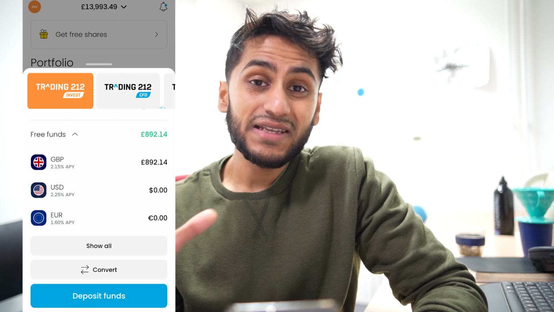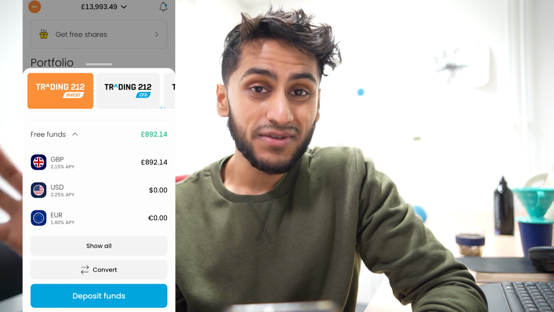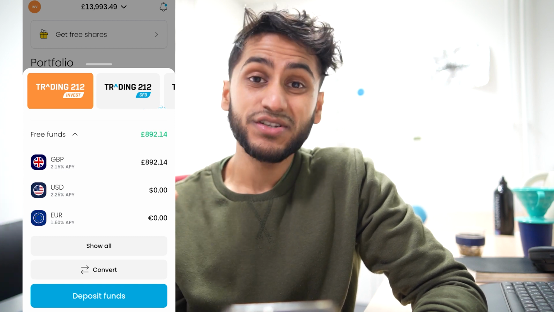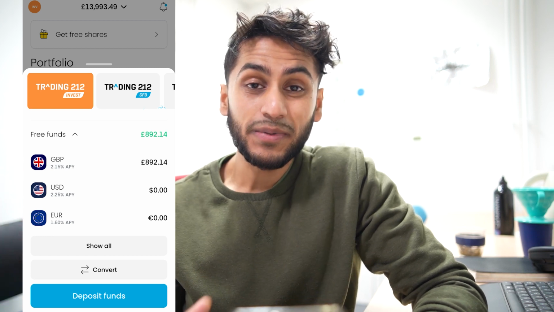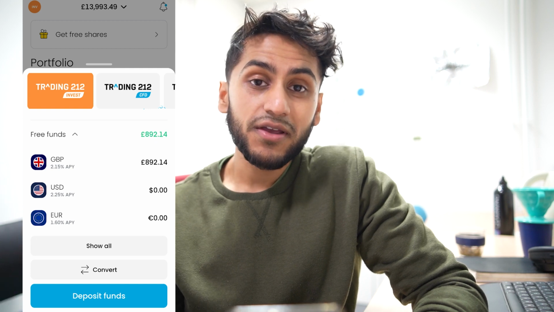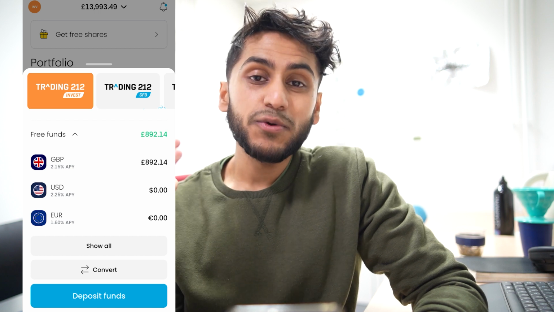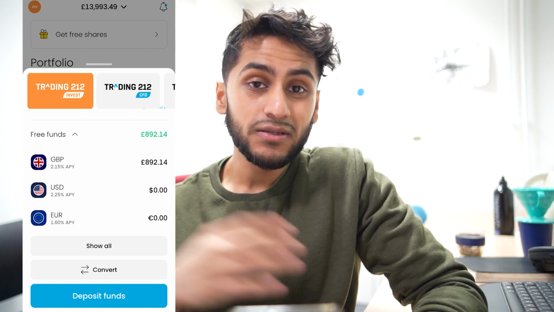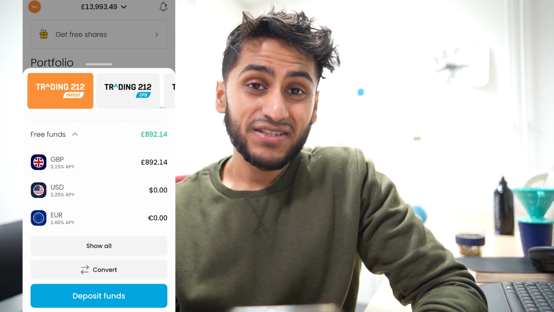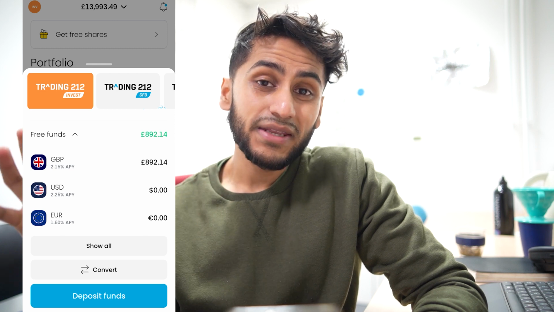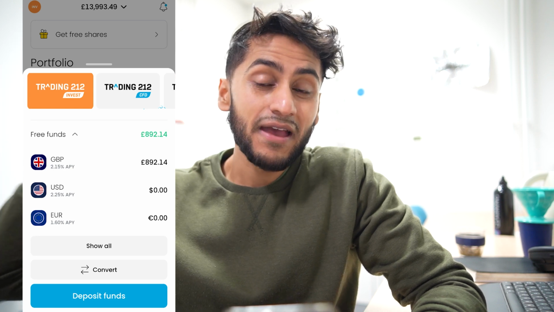Now, Trading212 has recently come out with this feature of multi-currency support, and what it means is that you can now hold your cash in currencies that are not just the Great British pound if you live in the UK. The advantage to this is that a lot of the stocks that we like to buy are typically North American stocks. North America has some of the biggest stock exchanges in the world, the Nasdaq and the New York Stock Exchange. Because the USA is the biggest economy in the entire world, it houses some of the best performing stocks in the world, and most investors want to get a slice of that action investing in individual American companies. For example, Google, Alphabet, Meta, Tesla, all these very high performing, very high cap companies.